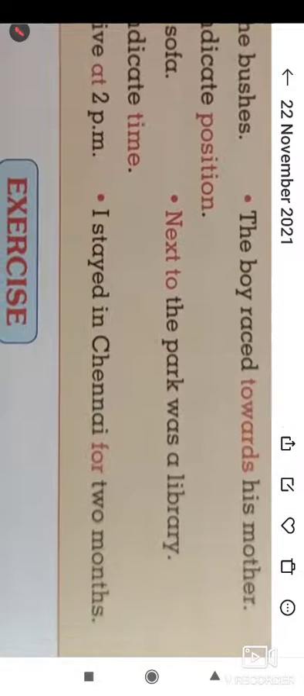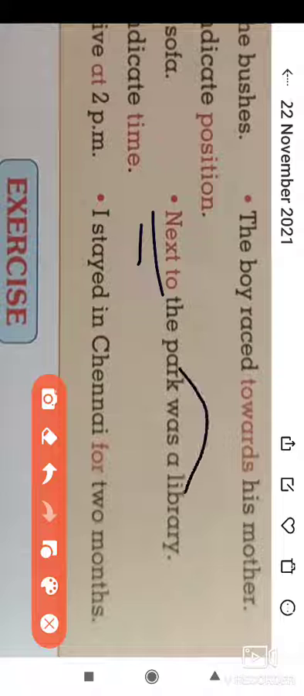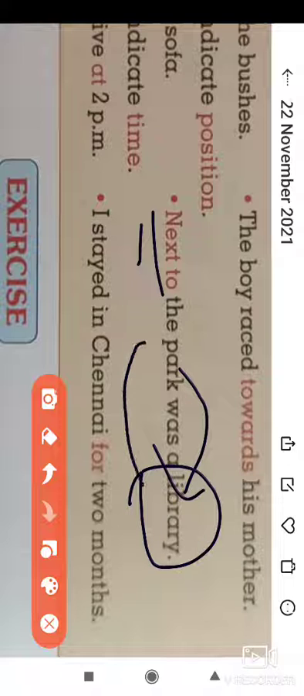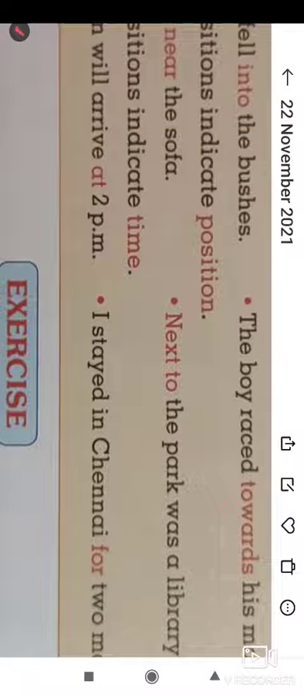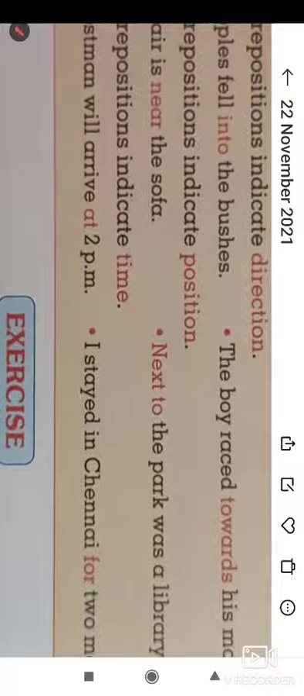Let us have a second example: the library is next to the park. So where is the library? The library is next to the park. It shows the position of the library, which is near or next to the park. Such positions are shown by prepositions using the words near and next to.